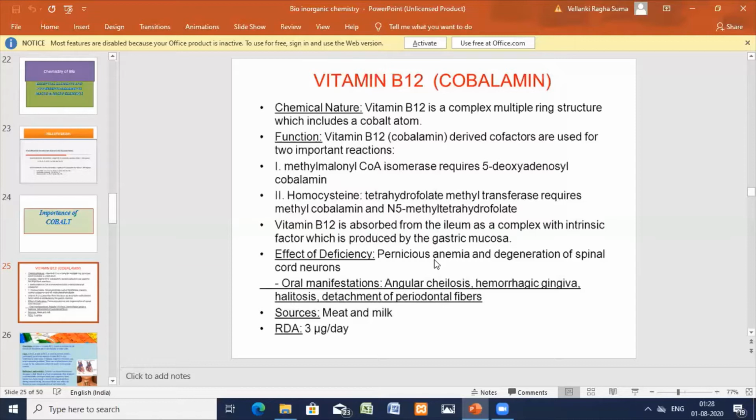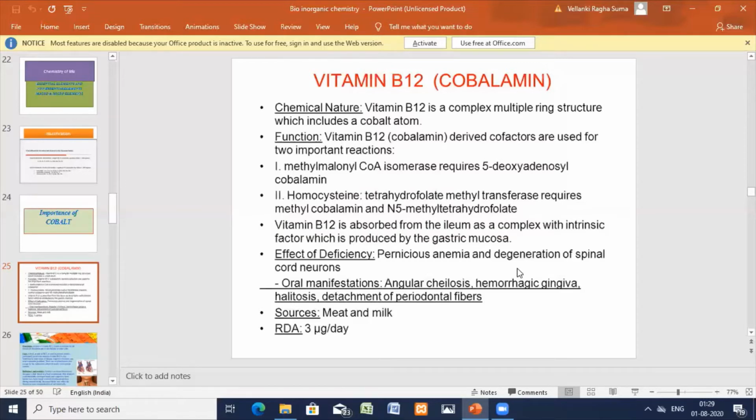You can see detachment of the fibers and the polycythemic effect. Next, methylcobalamin is important for the metabolism of certain bacteria which produce methane.